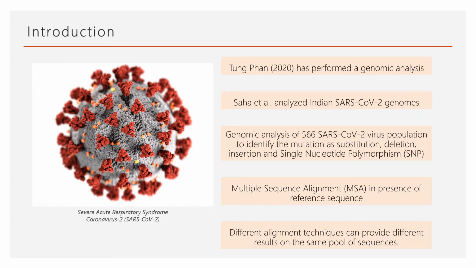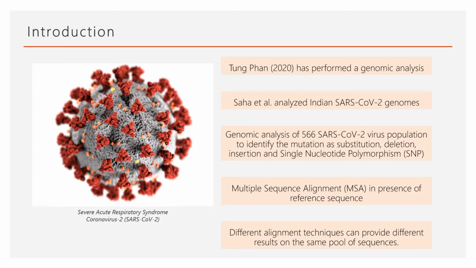In 2020, Tung and Han performed a genomic analysis to show the evolution of SARS-CoV-2. Saha et al. also analyzed Indian SARS-CoV-2 genomes. To continue their work, the authors of this article performed genomic analysis of 566 SARS-CoV-2 virus population to identify the mutations as substitution, deletion, insertion, and single nucleotide polymorphism, or SNP.